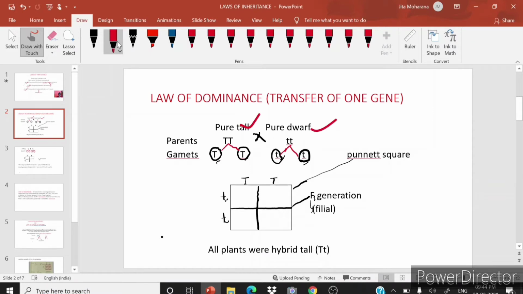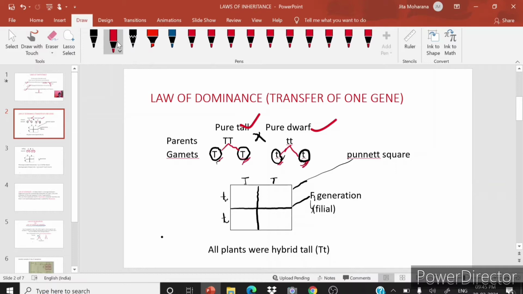During the reproduction process, gametes are formed from either parent. Capital T and capital T gametes are formed from the pure tall plant, and the dwarf plant produces small t and small t as its gametes. Now draw the Punnett square.